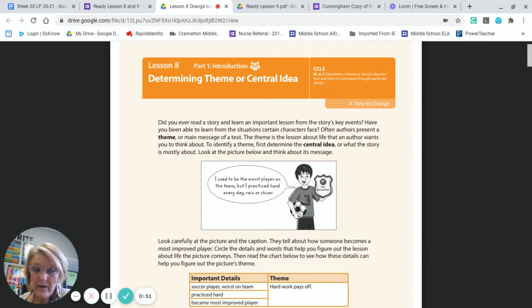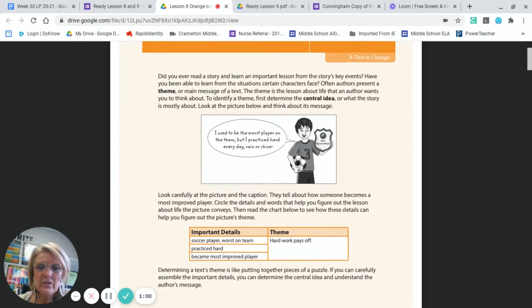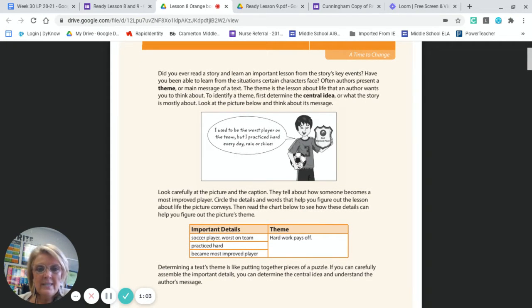"I used to be the worst player on the team, but I practice hard every day, rain or shine." All right, so if you look carefully at the caption and at the picture, you can see that it tells us about how someone becomes most improved player because he's holding a plaque that says most improved. So if we were to circle the details and words that help us figure out the lesson about life that this picture conveys, we would circle how he used to be the worst player, but he practiced hard, and he became the most improved player.